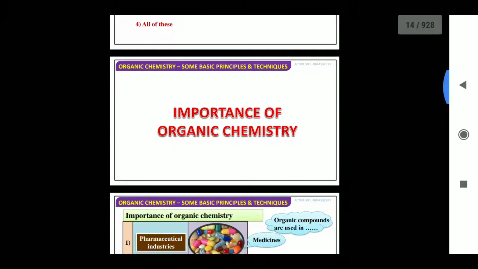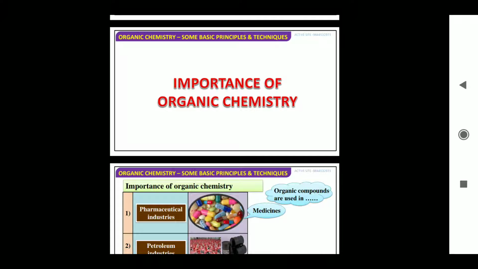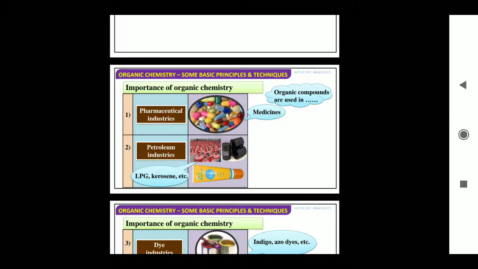All right, next one is the importance of organic chemistry. What is the importance of organic chemistry in day-to-day life? As we all know, the life of people has improved a lot, and the quality of life has improved. Earlier there was no medicine, so human beings suffered from so many diseases, but nowadays different pharmaceutical medicines are available for different diseases, so people's life has improved. So what is the importance of organic chemistry in the pharmaceutical industries? In the petroleum industry we are getting petrol, we are getting LPG gas, so different oils are available. It is because of organic compounds only: LPG gas, kerosene oils.